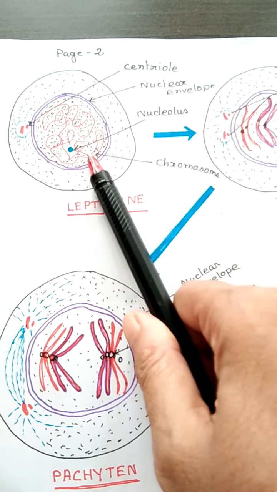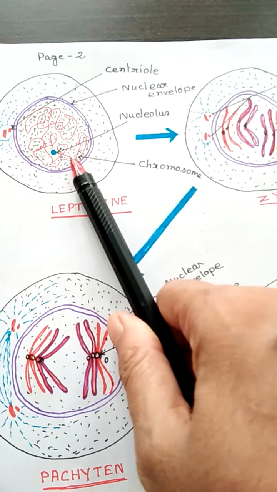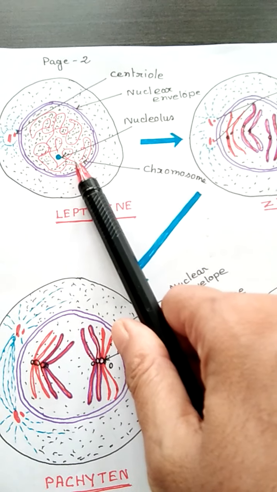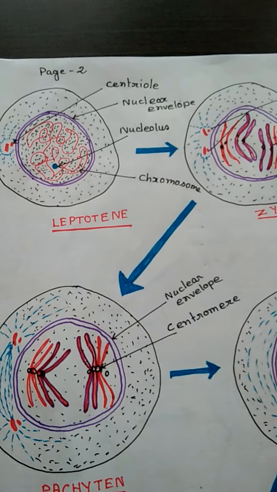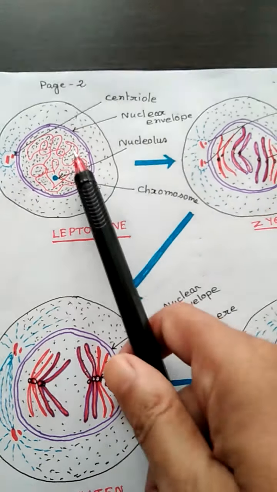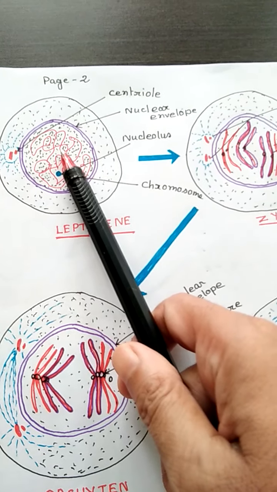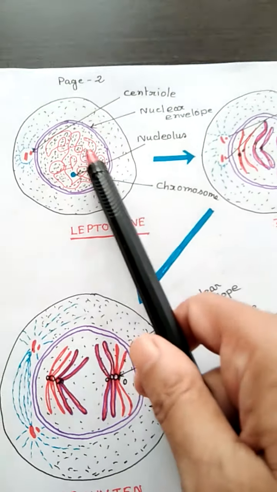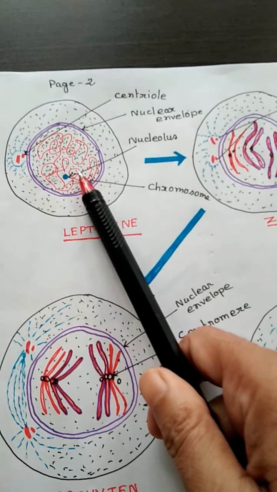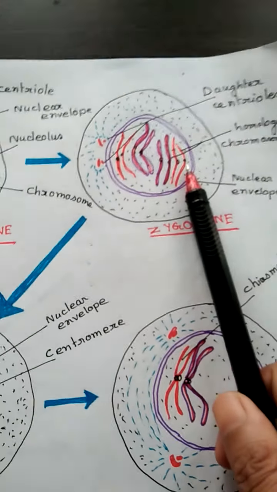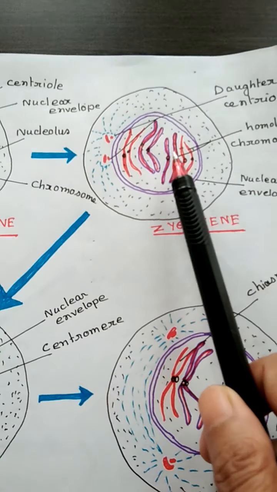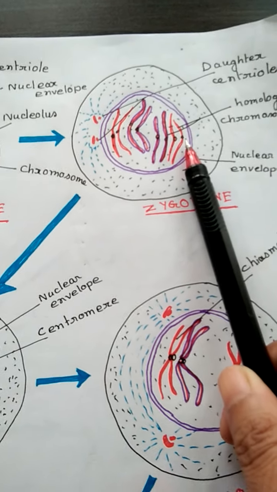Okay. Now at the onset of the leptotene stage, what are the changes that occur? The leptotene stage closely resembles the early mitotic phase, and in the leptotene stage the chromosomes become more uncoiled, long thread-like shape. It is visible now. Centrioles start to move. Then in the zygotene stage, here I am considering 8 chromosomes.